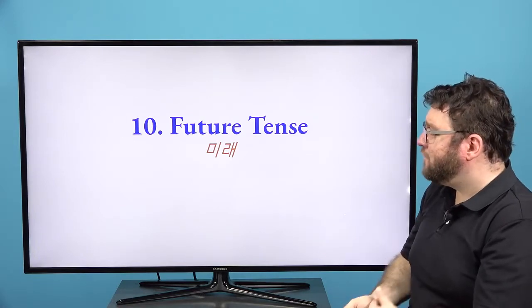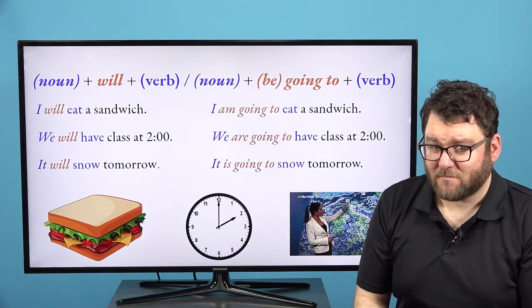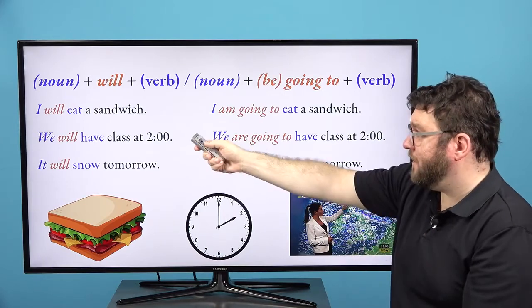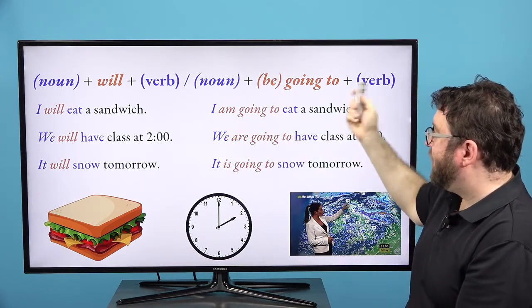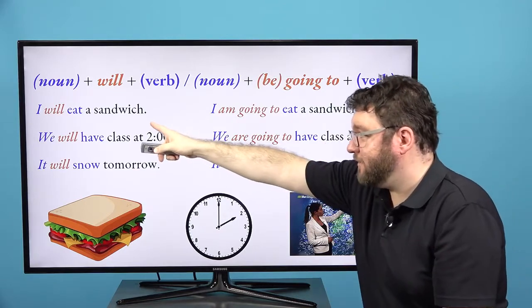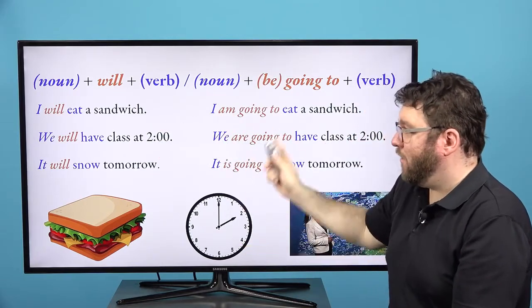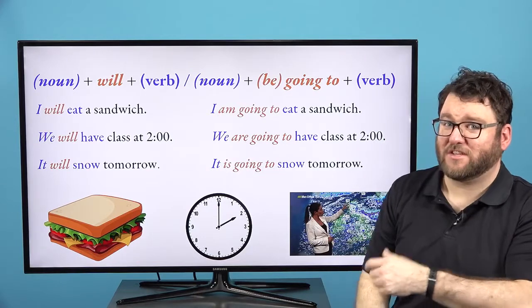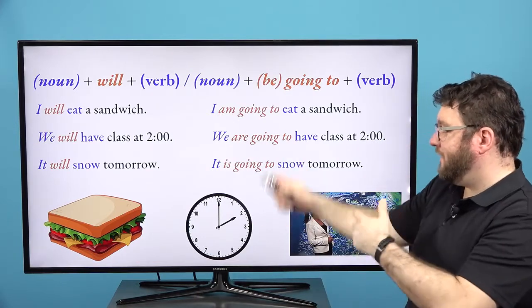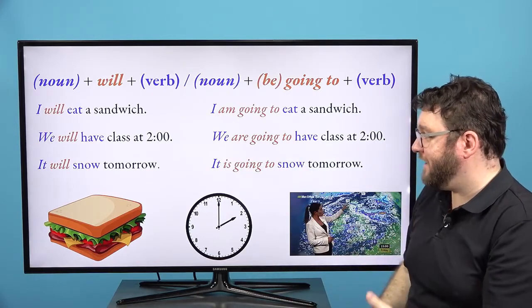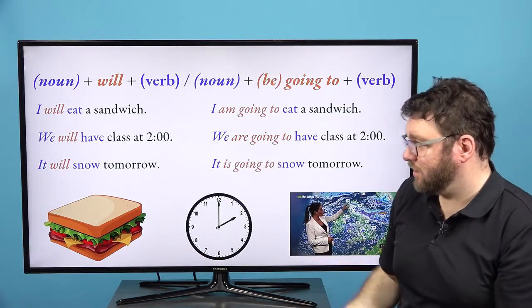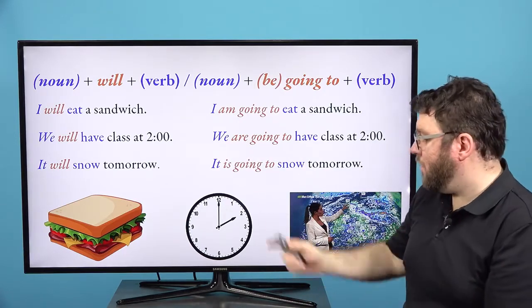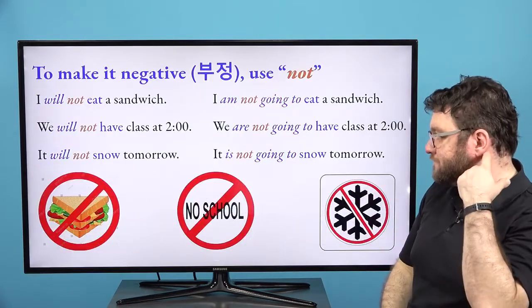So moving on to future tense, this is future. So we had here the noun, will, the verb, another noun, and be going to. We talked about the difference between will and be going to. So I will eat a sandwich tomorrow. I am going to eat a sandwich tomorrow. We will have class at 2 o'clock. We are going to have class at 2 o'clock. It will snow tomorrow. It is going to snow tomorrow.